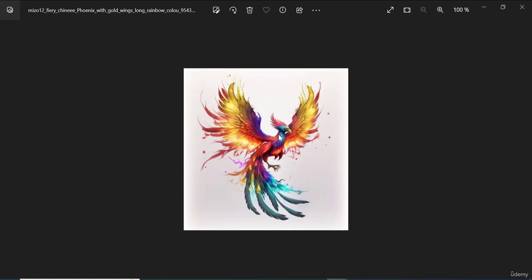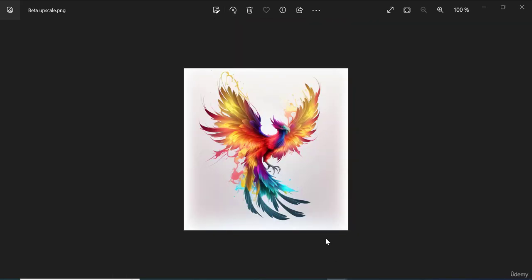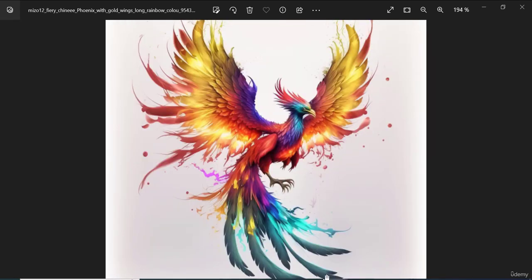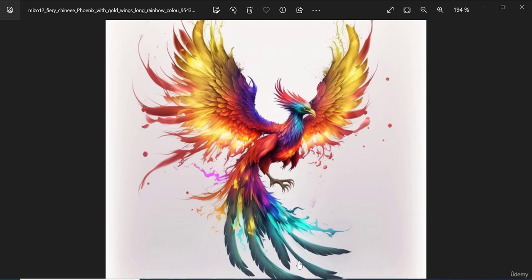Now this is the original image. You can see that the original image is quite beautiful, right? I'm gonna zoom in a little bit here. And this is the beta upscale. So the beta upscale, you can see that there is a difference, and especially in definition. The beta upscale doesn't have much definition. It kind of looks like a painting or something. But this one here just looks awesome.